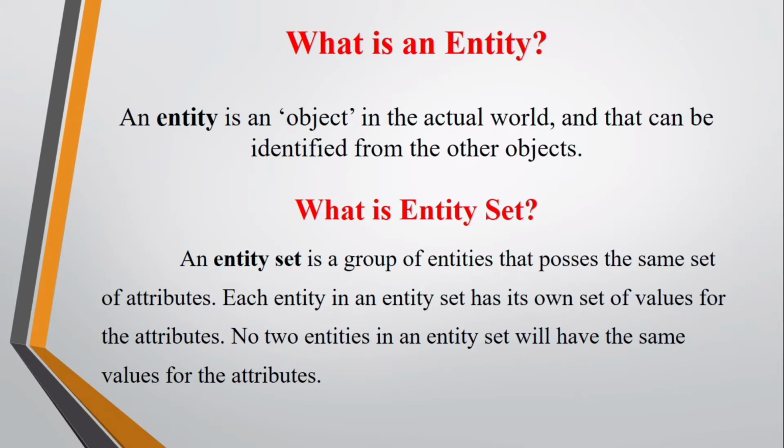It is a real world thing which can be distinctly identified, like a person, place, or a concept. It is an object which is distinguishable from others. If we cannot distinguish it from others, then it is an object but not an entity. There are different types of entities, such as tangible and intangible. And now we look at what an entity set is.